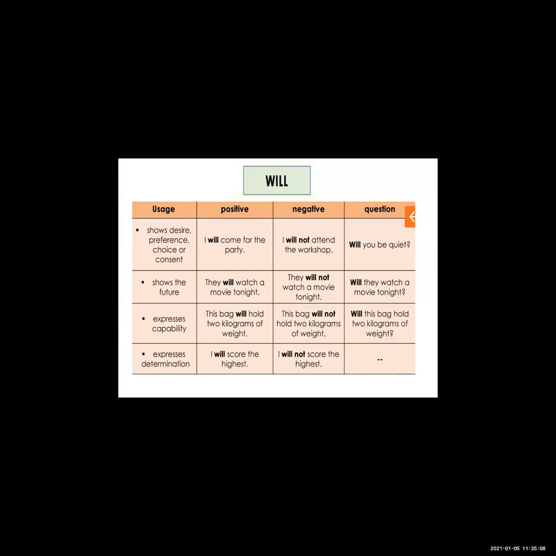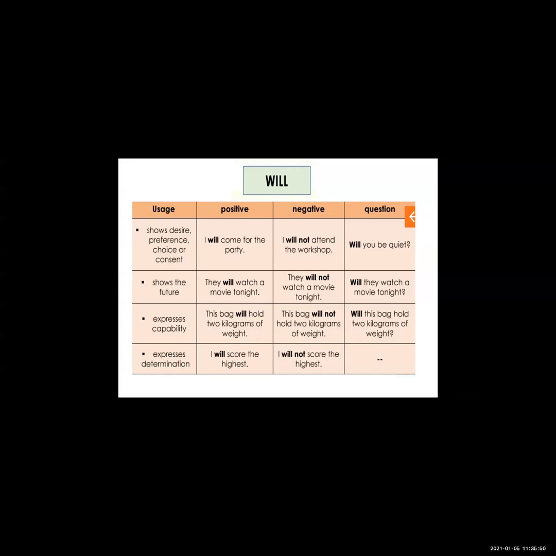Now see the second, to show the future. When we have to write a sentence in the future tense, at that time we use will. I will go to the playground in the evening. I will do my homework after my mother comes. So you can use will for showing the future. They will watch a movie tonight. Here will is used in the future tense. They will not watch a movie tonight. It is the negative sentence. Now, will they watch a movie tonight? Here is a question.